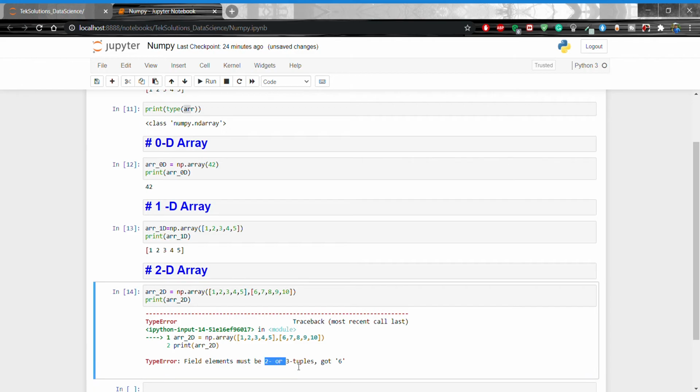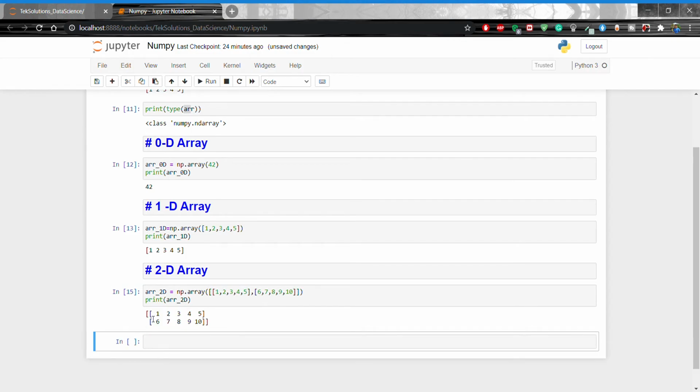What is it saying? Error. Why this? Okay, this is 2 dimensional, right? We have to use one more bracket here, open and this close. Now we are going to shift enter, right? This is a 2 dimensional array. An array that has 1 dimensional arrays as its elements is called a 2D array. They are often used to represent matrices or second order tensors.